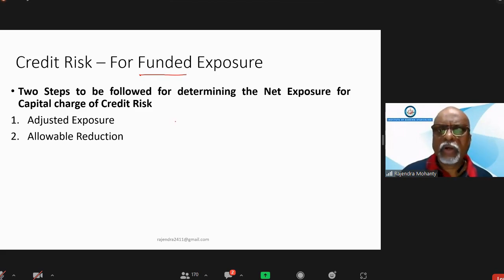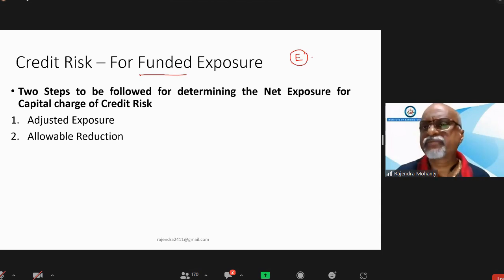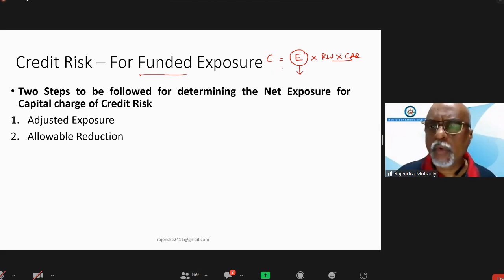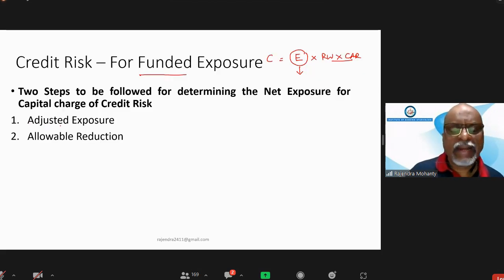Now, two more adjustments have to be done for the exposure. The exposure needs further adjustment if at all it is there. Some terms and conditions will be there. According to that, if those things are available, some adjustment will be made to the exposure so that the correct amount of capital will be calculated. So what is that? Two things are to be considered. One is called adjusted exposure. The second thing is called allowable reduction. These are the two adjustments to be made.